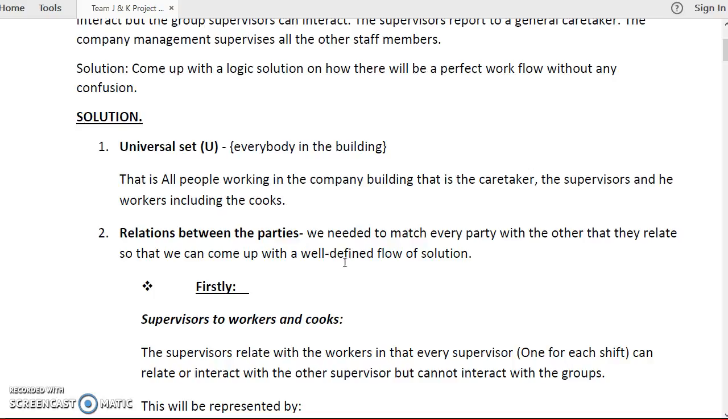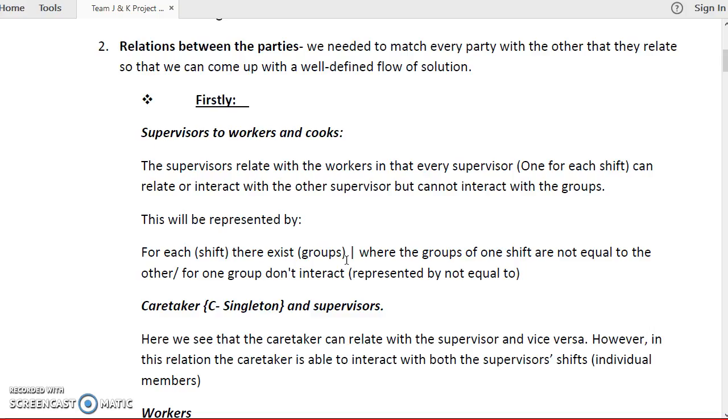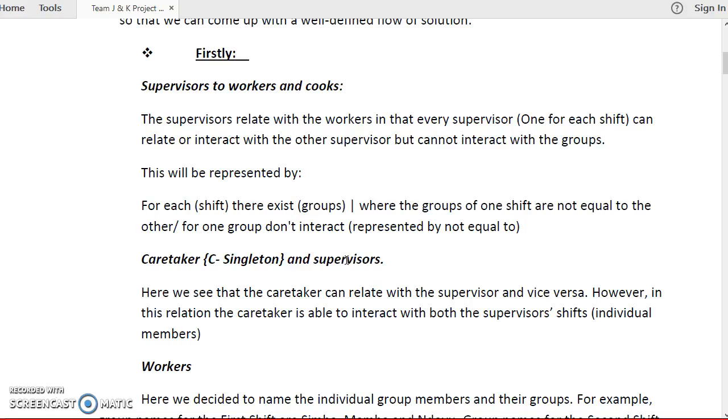For the solution, we came up with the universal set U, everybody in the building. That is all the people working in the building: the caretaker, supervisors, and the other members. For the relations between the parties, we needed to match every party with each other. Firstly, supervisors are related to workers and cooks. Every supervisor, one for each shift, can interact with the other supervisor, but the supervisors cannot interact with the groups that they did not supervise.